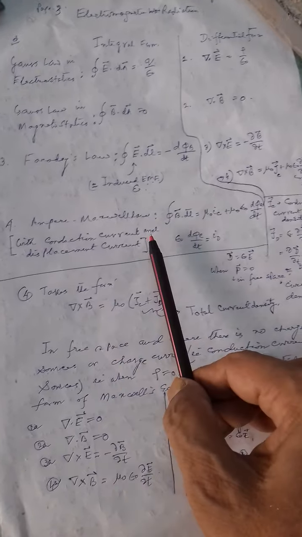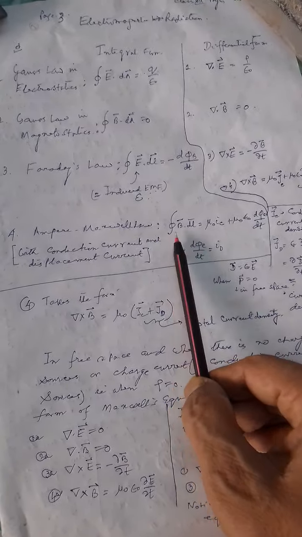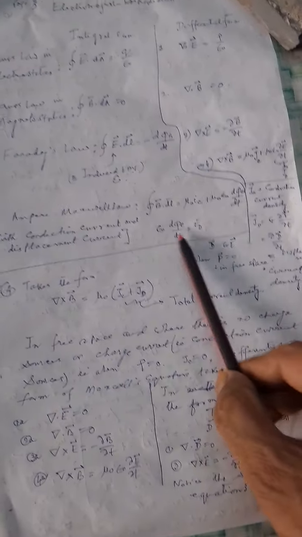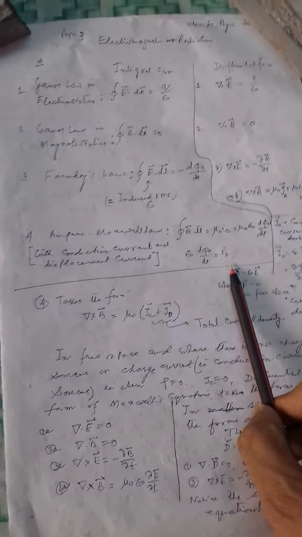The fourth is Ampere's law modified by Maxwell, integral B dot dl is equal to mu 0 i_c plus mu 0 epsilon 0 d phi_E by dt. The second term, mu 0 epsilon 0 d phi_E by dt, is the i_d, the displacement current term. These are all integral forms.